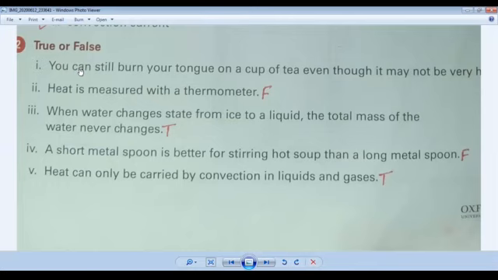Definitely this is true. So question number 1 is true. Come to question number 2.